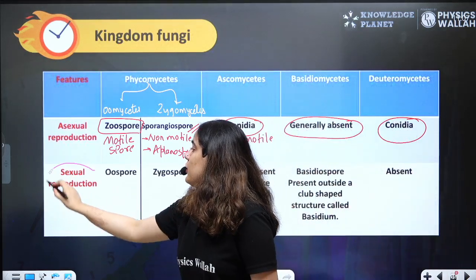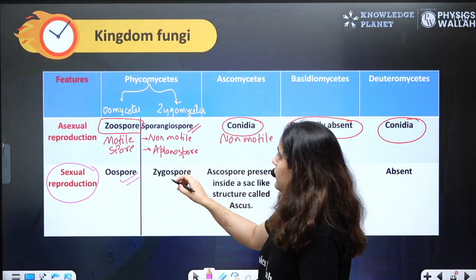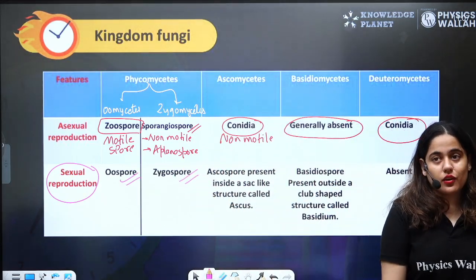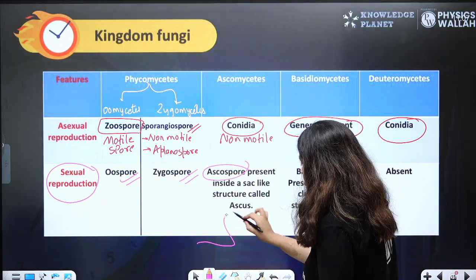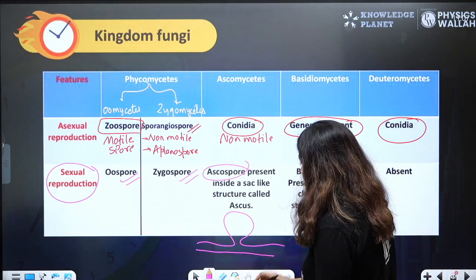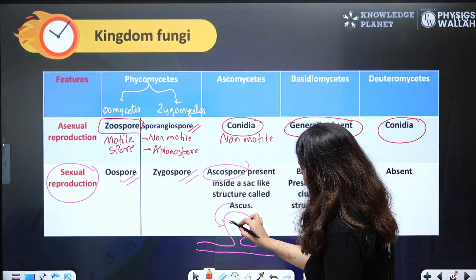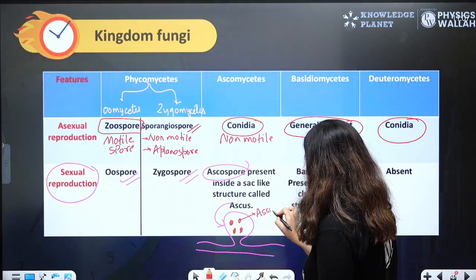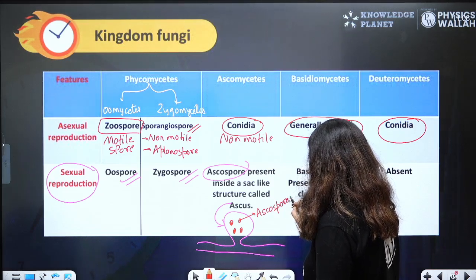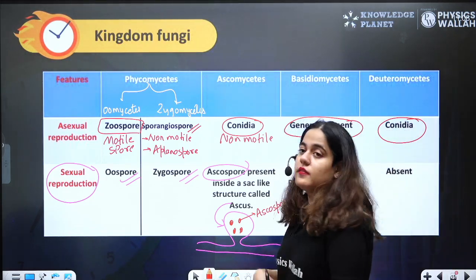Let's talk about sexual reproduction. Beta, sexual reproduction is through oospore in Oomycetes, through zygospore in Zygomycetes, and through ascospore in Ascomycetes. What are ascospores, beta? This is ascus, and inside ascus, ascospores are formed, and each ascospore can give rise to a new individual.